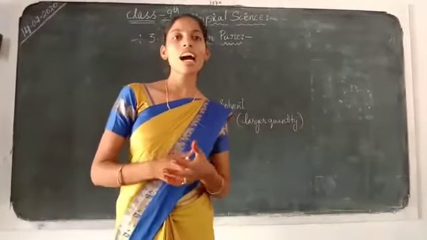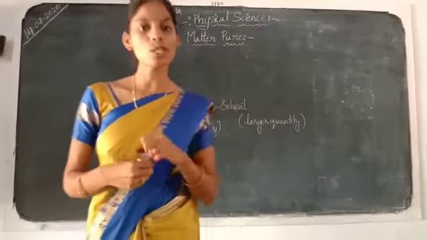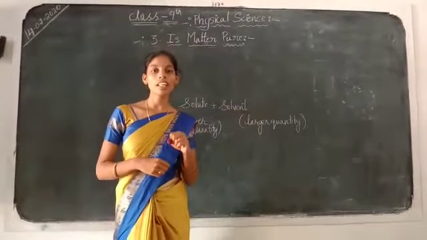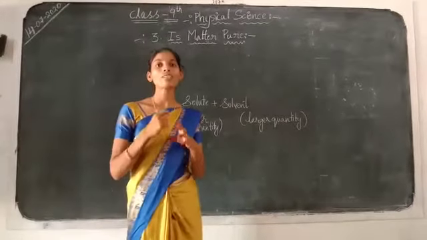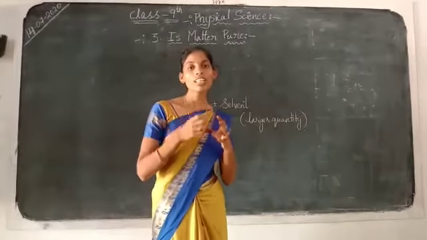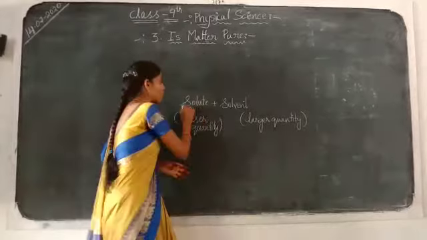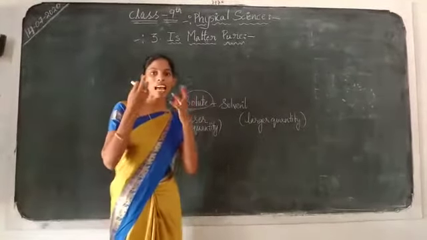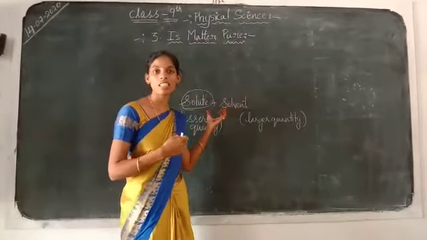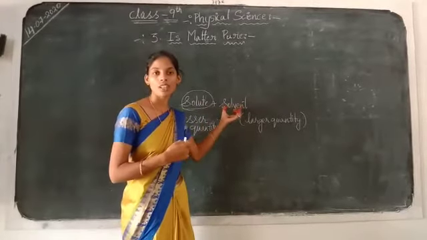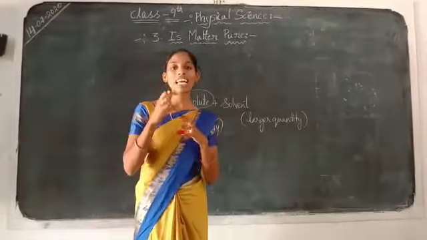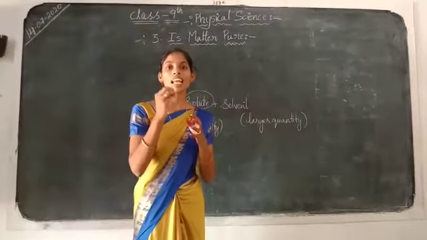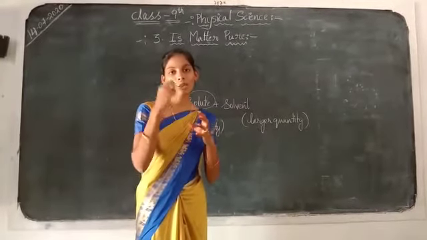So how can we define a solution? Solutions have particular properties. The first property is that when the solute is in the solution, we cannot see the solute particles with the naked eye. With our eyes we cannot see the solute particles dissolved in a solution. Another property is that we cannot pass a beam of light through the solution. So the light cannot pass through the solution.